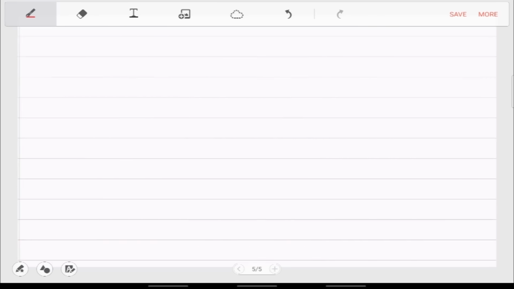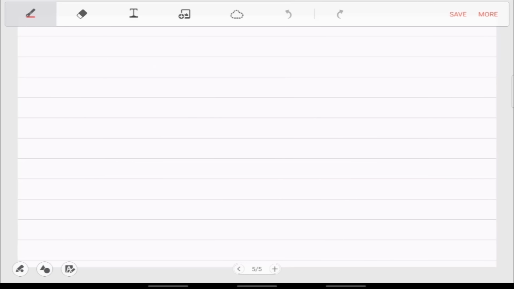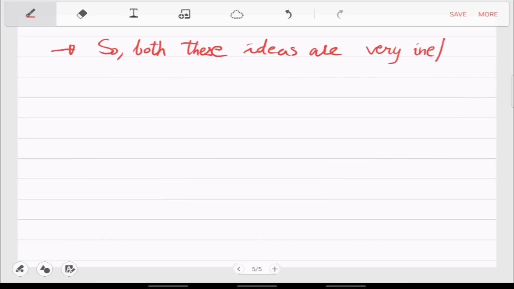Okay, so let's modify this question. So both these ideas are very slow, or very inefficient, for such large n.